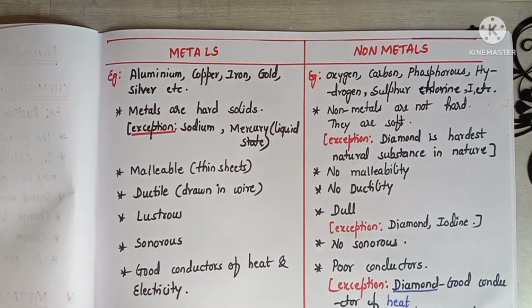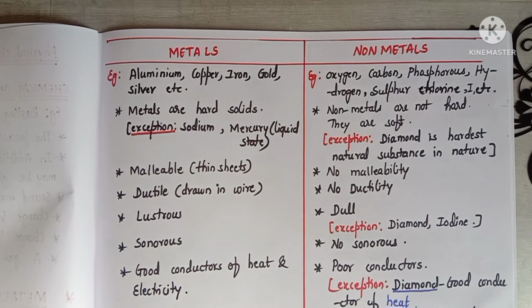Whereas non-metals are poor conductors of heat and electricity. But there is an exception. Here diamond is a good conductor of heat and graphite is a good conductor of electricity. So after knowing this, there may arise a confusion between diamond and graphite. That is, which one is a good conductor of heat and which one is a good conductor of electricity. Let me make it simple to remember this.